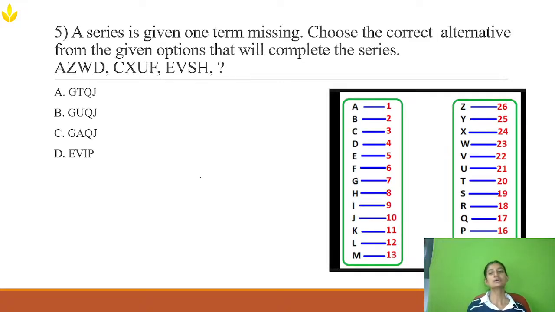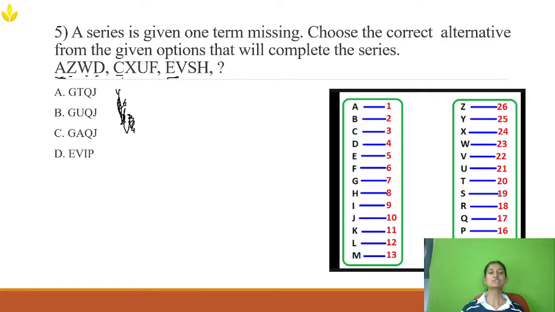Now, the next question is also based on letter series. A series is given with one term missing. Choose the correct alternative from the given options that will complete the series. Now, AZWD CXUF EVSH. Now let's see in between. Is there any pattern? A is 1, Z is 26, W is 23, and D is 4. There is no pattern running, so I cannot take this. Now let's see this, this, and this.